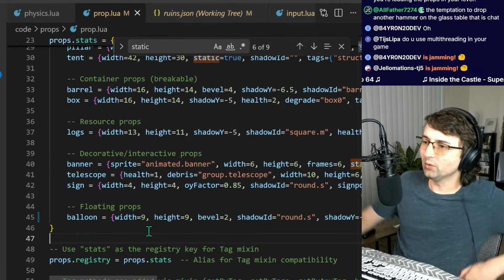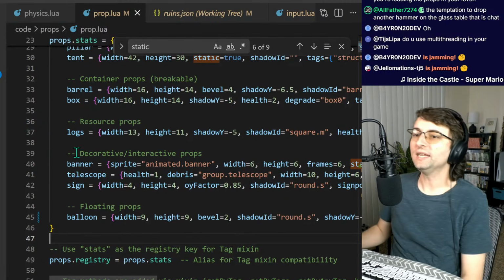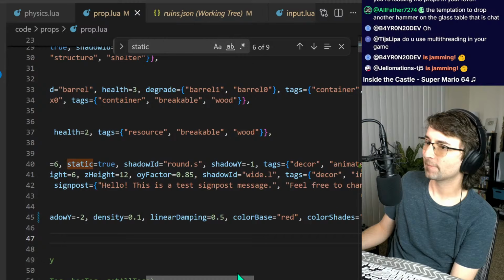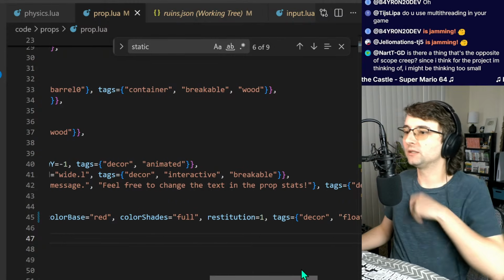Well, what I don't get is, why is the balloon just not getting any physics at all? Where is it going? Why would it be gone?